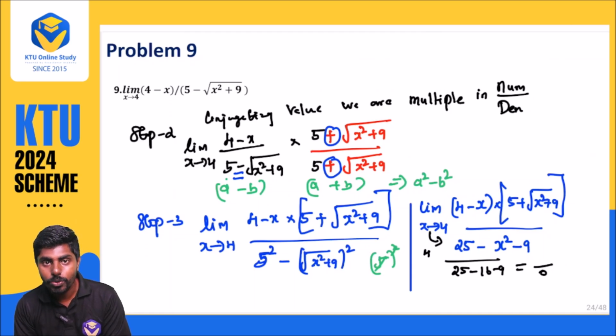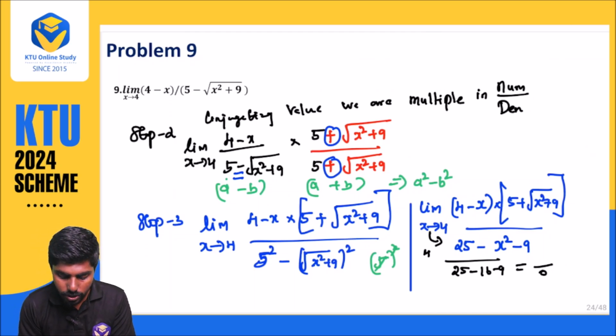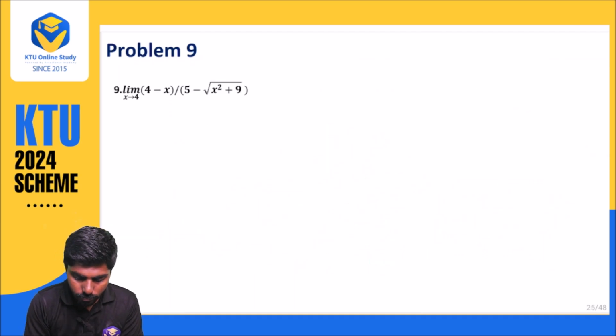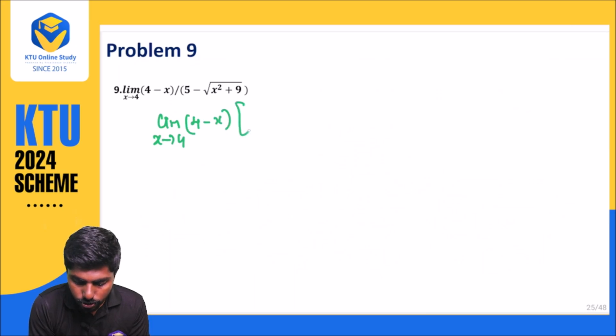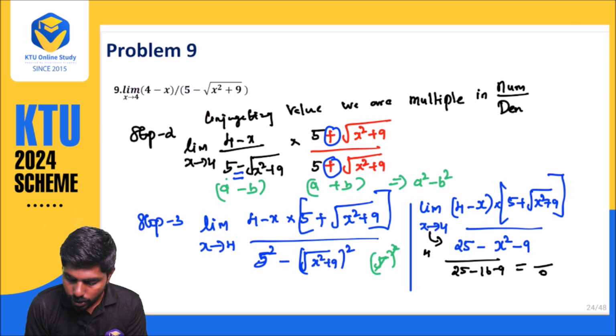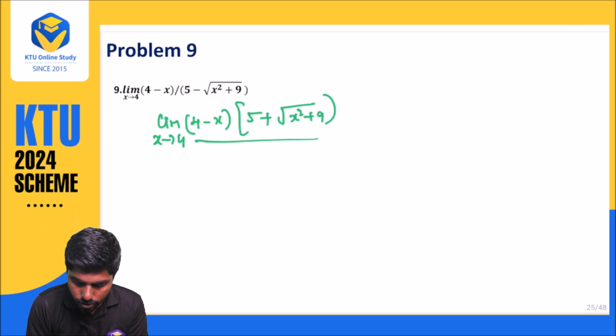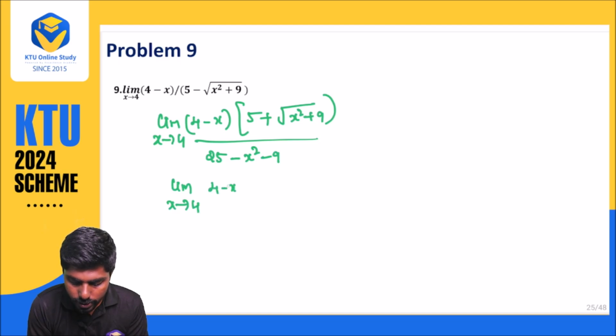So just a little bit of extra step you try to do. What will we be getting? That is limit x approaches 4, (4 minus x) into (5 plus root x square plus 9), divided by 25 minus x square minus 9. I told you, don't do anything else.